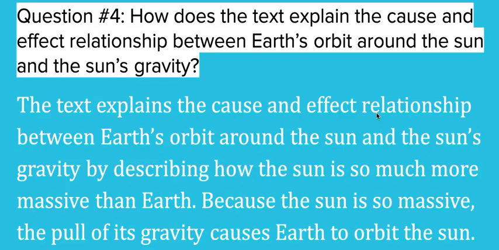The text explains the cause and effect relationship between Earth's orbit and the sun's gravity by describing how the sun is so much more massive than Earth. Because the sun is so much more massive, the pull of its gravity causes Earth to orbit the sun and stay in orbit around the sun.